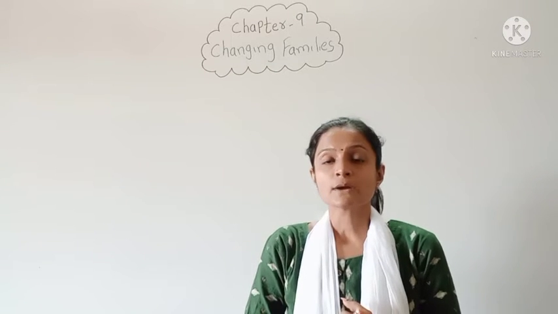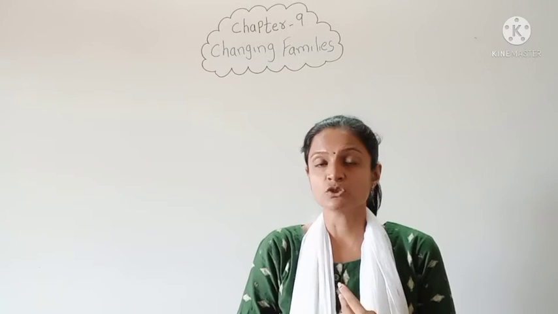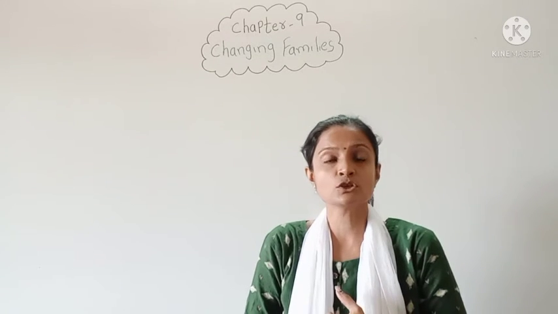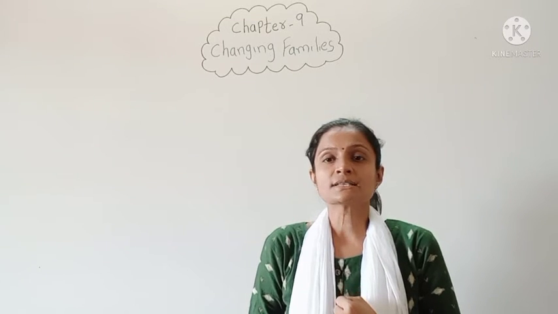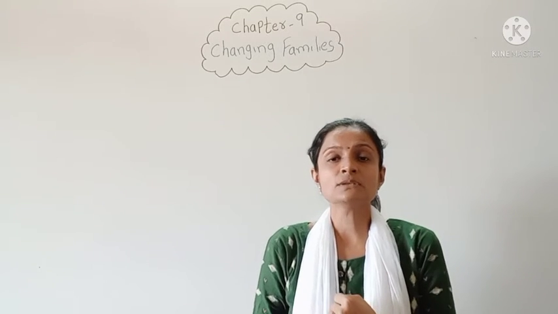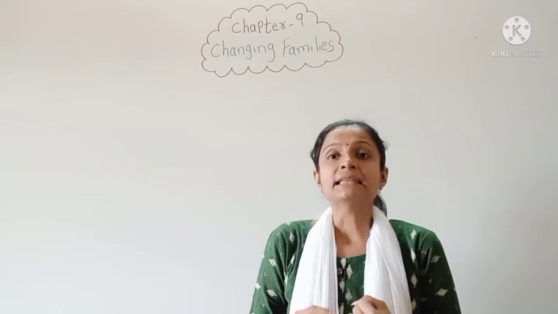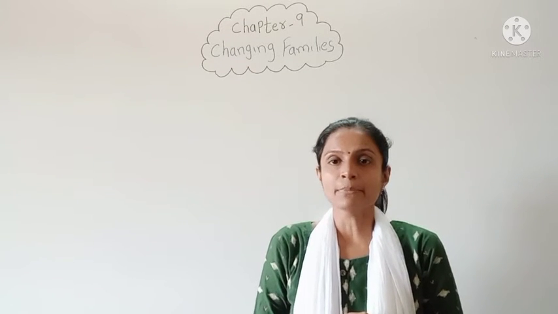So the number of family members decreases. Okay, so now we have seen 2 situations. If a newborn baby comes into the family, then the number of family members increases, and if any person has to leave the city due to any reason or the job, then the number of family members decreases.